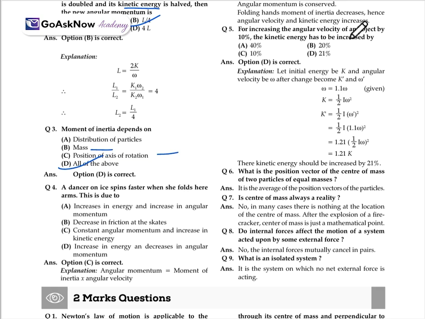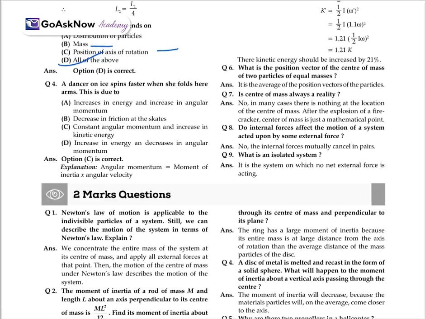For increasing the angular velocity of an object by 10%, the kinetic energy has to be increased by how much? Firstly, let the initial energy be K and angular velocity omega, and after the change K dash and omega dash, where omega dash will be equal to 1.1 omega. K will be equal to half I omega², as we know. K dash will be equal to half I omega dash². We substitute the value and get 1.21. When we solve this, we get 1.21 K. So 21% will be the correct answer. So these are some basic questions.